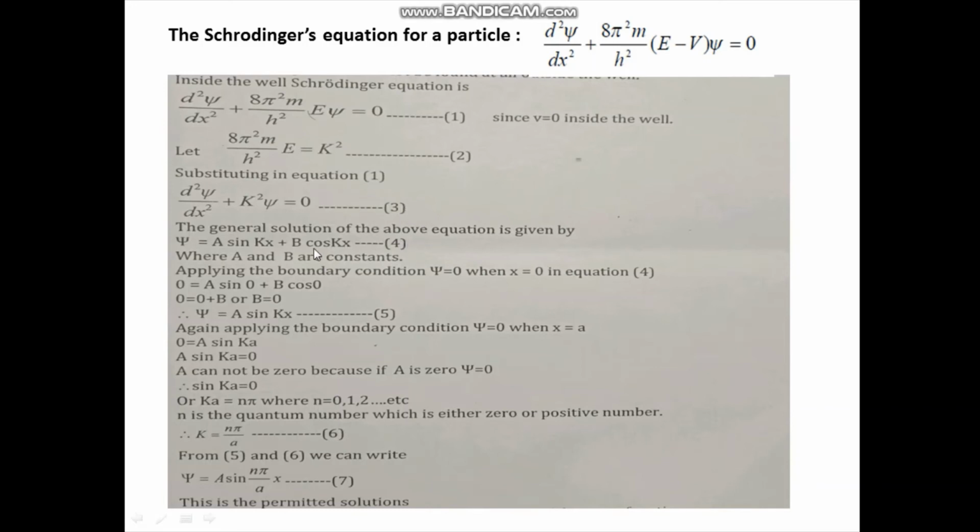In this equation, a and b are constants. Next, applying the boundary condition: at the boundaries, that is at x equal to 0 and at x equal to a, the particle does not exist. Therefore at the boundaries ψ is equal to 0, the wave function is 0.